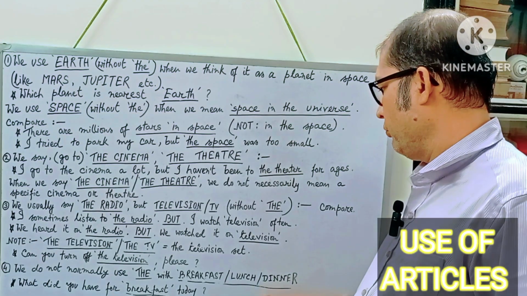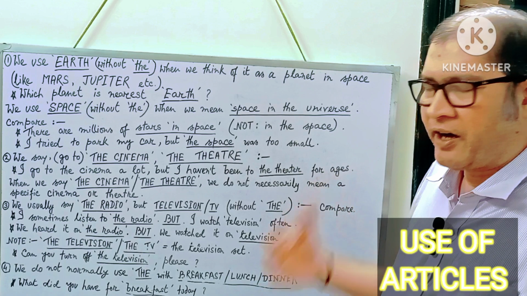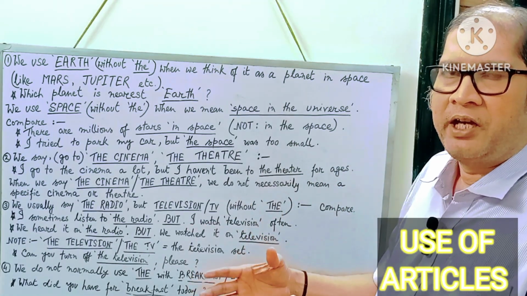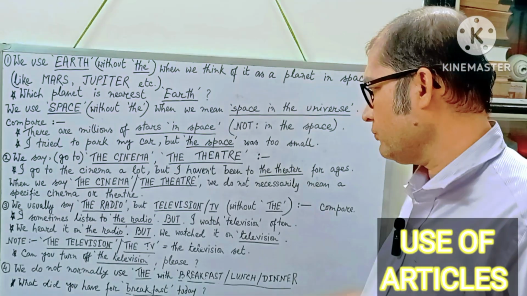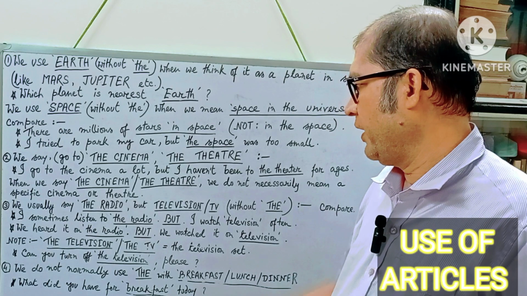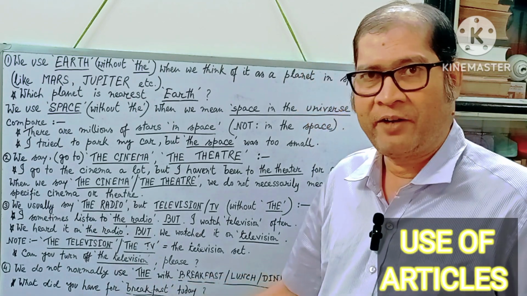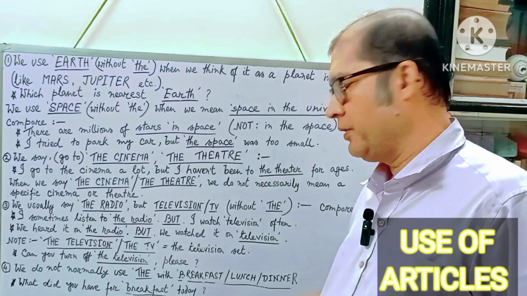Simply dinner. We are getting late for dinner. Let's hurry up. Let's go to a nearby local restaurant and have dinner there. For example, what did you have for breakfast today? "What did you have for the breakfast" is wrong. What did you have for breakfast today?